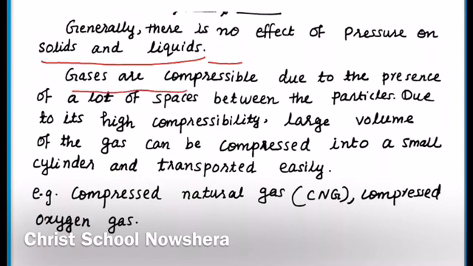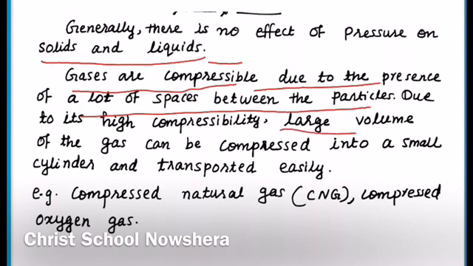Gases are highly compressible. What is the reason behind it? Due to the presence of a lot of spaces between the particles. Gases are loosely packed, and there are a lot of empty spaces between them. Because of that, the force of attraction is very low. So what happens if you apply pressure? The large volume of gas can be changed into small volume. That is called compressibility. So it is easy to compress gas.